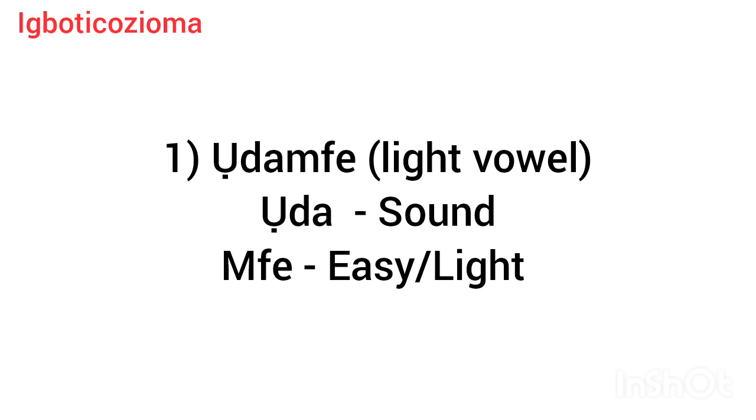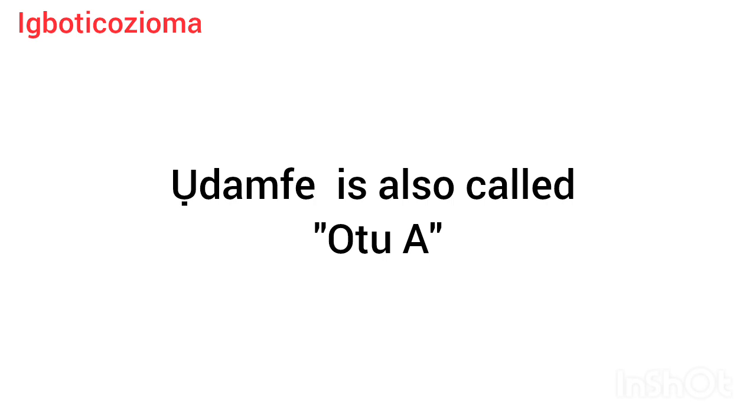Ụda light. Dịka otu si wee gwa gị mbụ, like I have told you before, ụda is sound. Why mfe means light, easy. Light or easy, but in this sense it is light vowel. That means it's light to pronounce it.